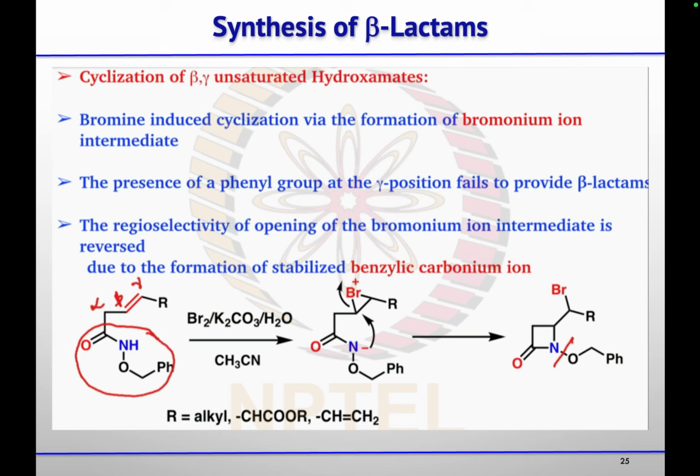So this is your hydroxamate, this cyclized one, and at the beta gamma position you have unsaturation. So now if you are treating it with bromine, first the bromonium ion will form, then nitrogen will attack that bromonium ion from the back side to open it and form this beta lactam ring.